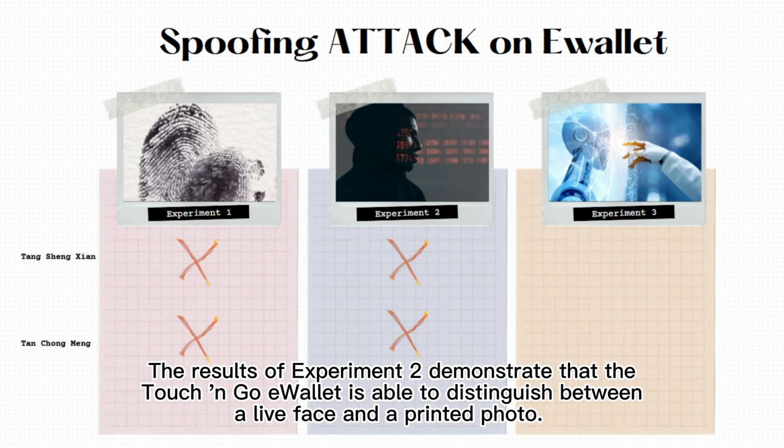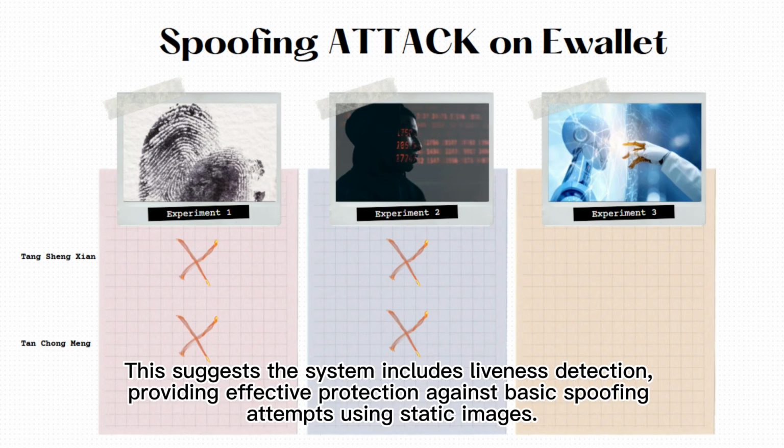In conclusion, the results of experiment 2 demonstrate that the Touch and Go e-wallet is able to distinguish between a live face and a printed photo. This suggests that the system includes liveness detection, providing effective protection against basic spoofing attempts using static images.